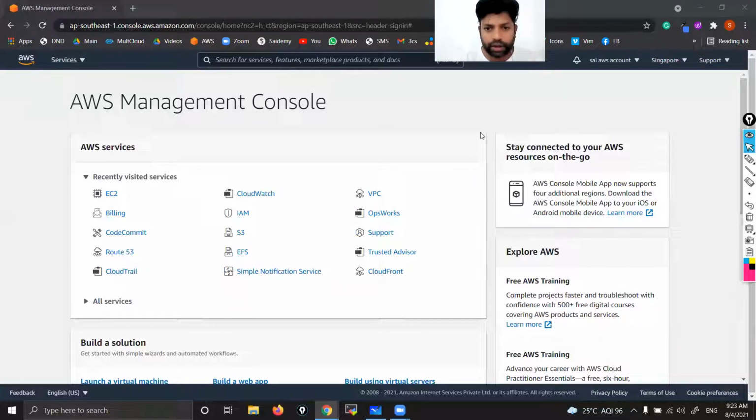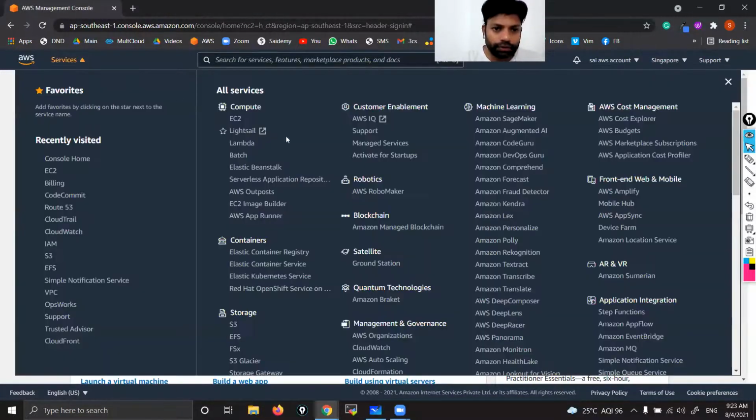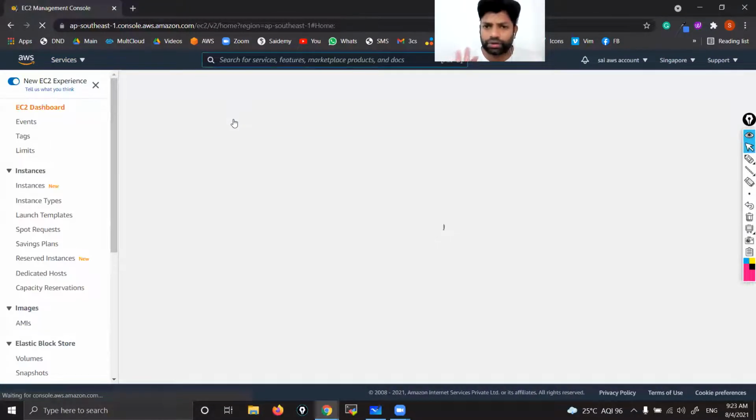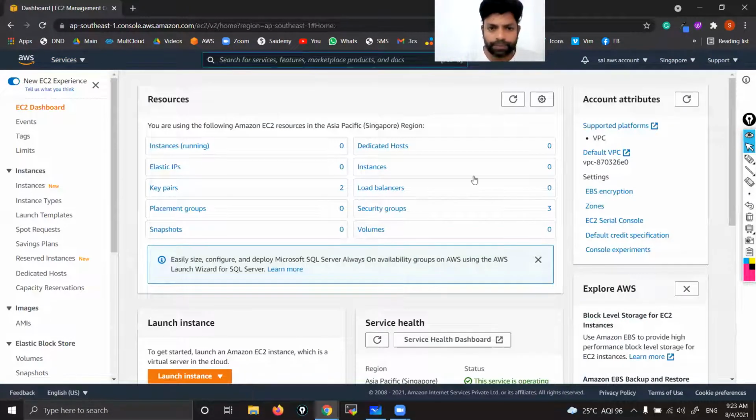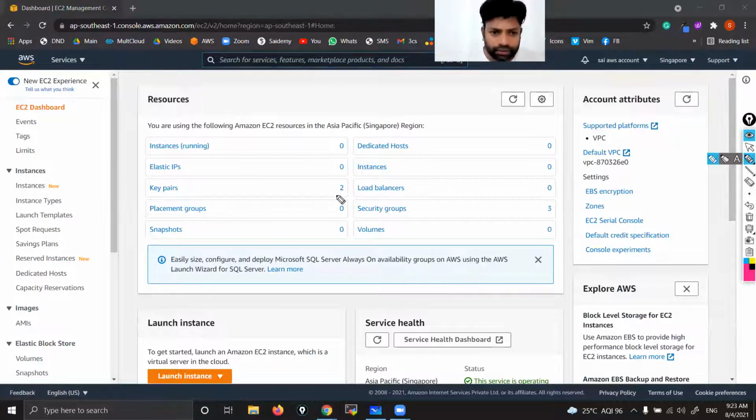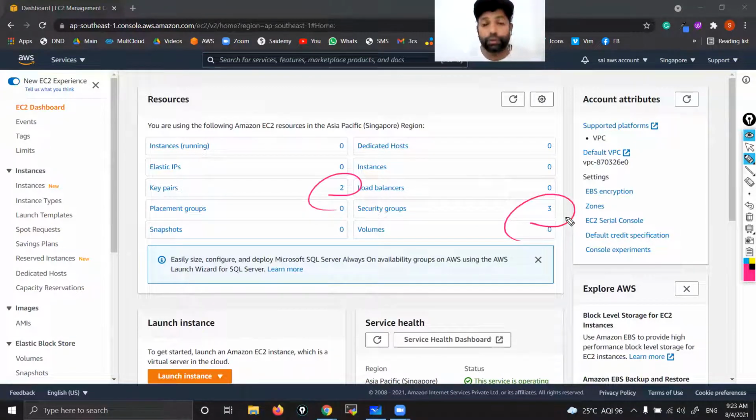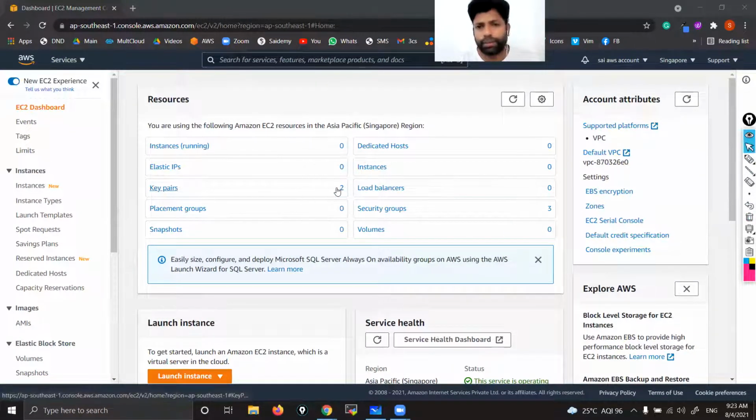Now let's launch one Linux instance. See, I'm in the Singapore region. If you go to Services, go to EC2. I need not explain again how to launch Linux; already you know, right? So here you can see key pairs, security groups. Those we created in our previous classes. If you want, you can keep them, no problem at all. If you want, you can delete to avoid confusion.